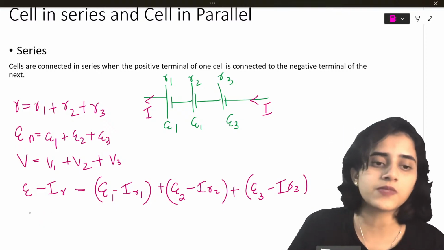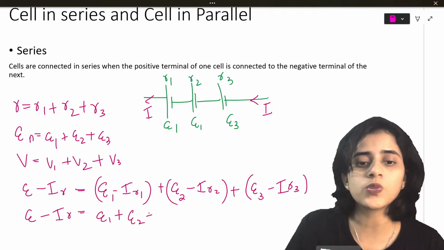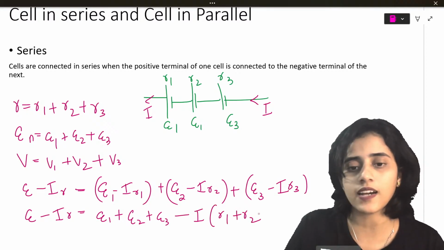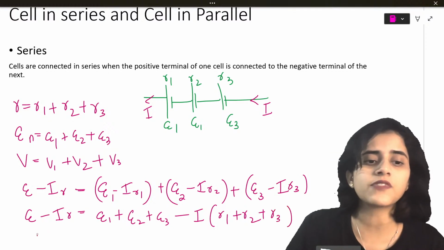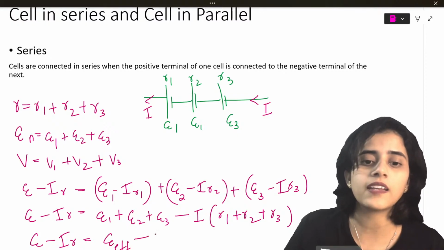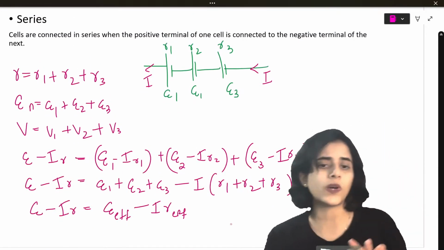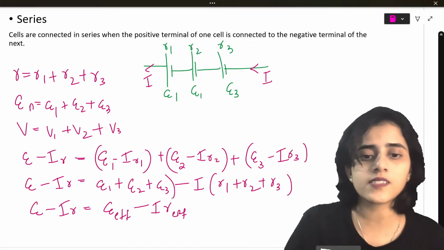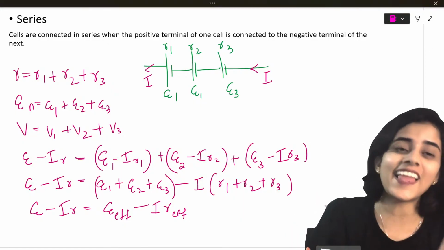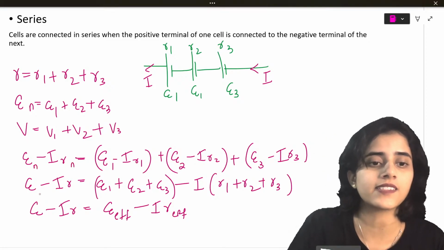So I'll take all the E terms outside. I'll get E minus IR is equal to E1 plus E2 plus E3 minus I times R1 plus R2 plus R3. Now I can write it as E minus IR is equal to E effective minus IR effective, but that's not required. So this is the formula for so many cells in series. I will put n here if there are n cells.